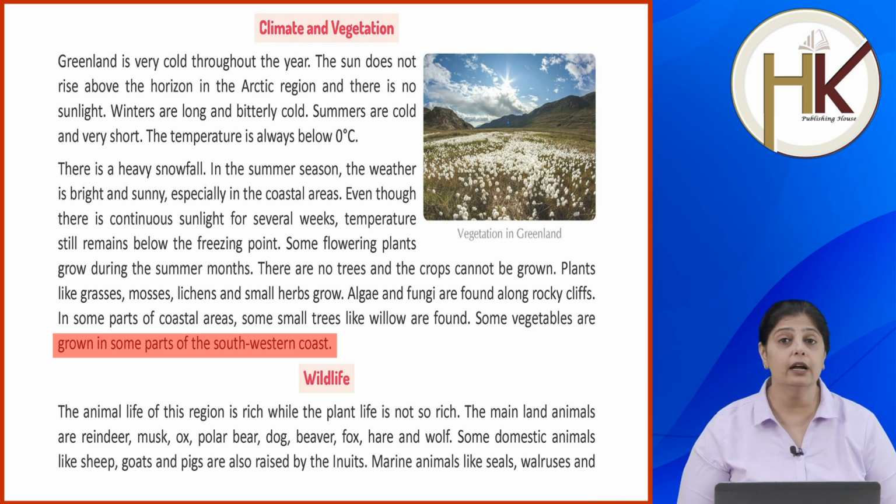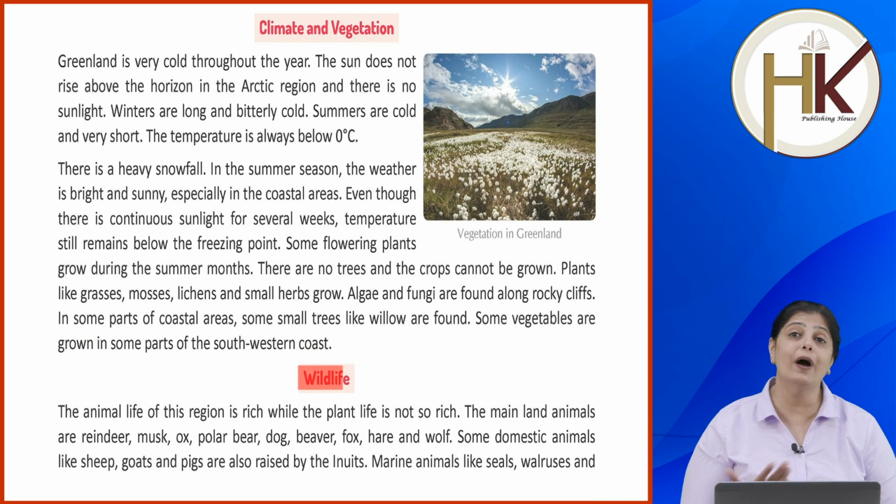You cannot grow crops there. Plants like grasses, mosses, lichens and small herbs also grow there. Algae and fungi are found along the rocky cliffs. In some coastal areas, small trees like the willow trees grow. Now some vegetables are grown in some parts of the southwestern coast.